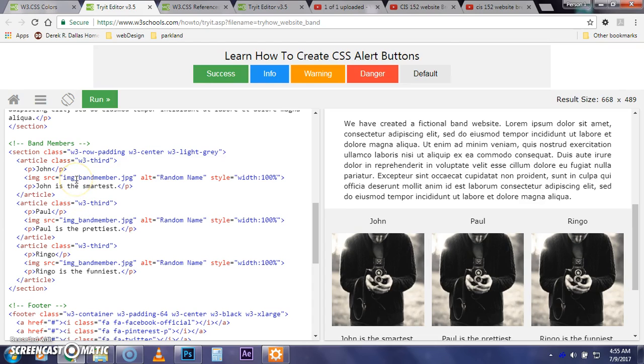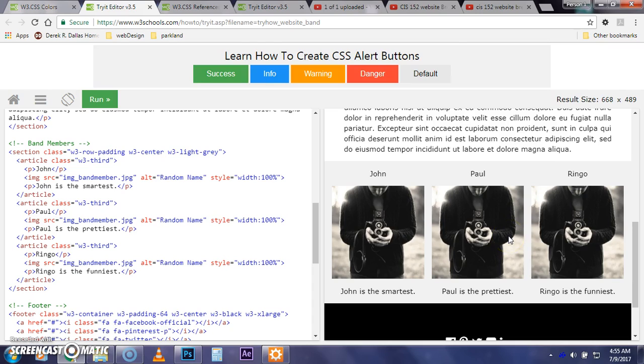So for instance, we have row, and then we have class third, class third, class third. That can tell you that this row is going to be responsive, and that these third classes, these classes that are containing images, such as here, here, and here, are going to be moving and getting manipulated